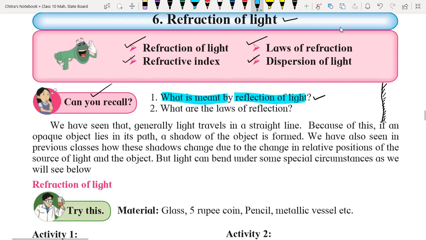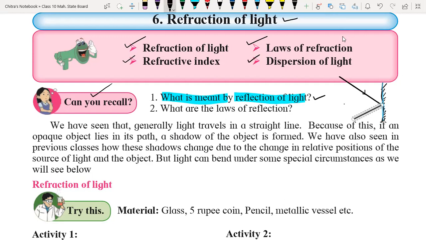Okay, suppose here we have one reflective surface like a mirror, and suppose one light ray is incident on that surface from this direction. When it is incident on that particular surface, it reflects back into the same medium, like this.